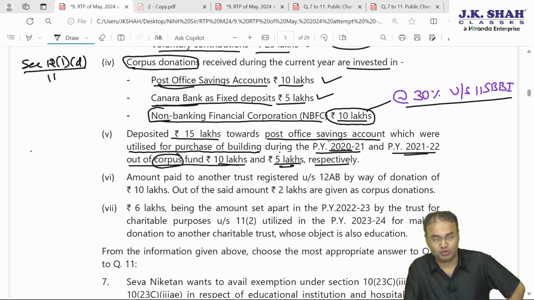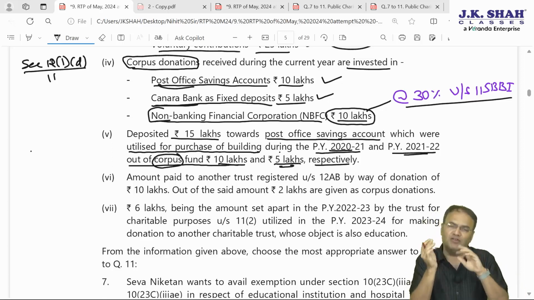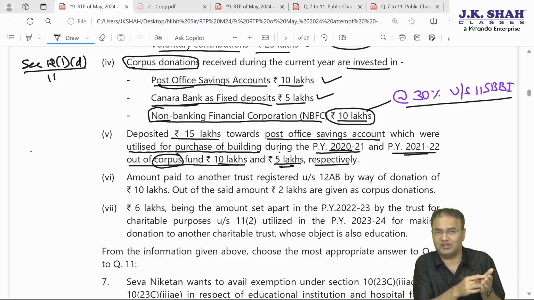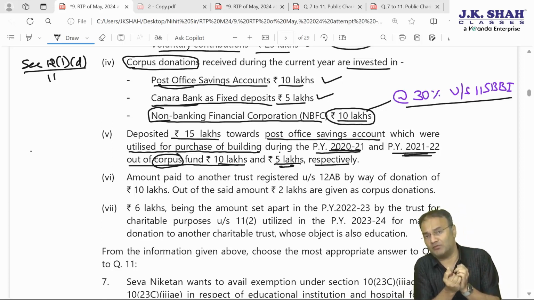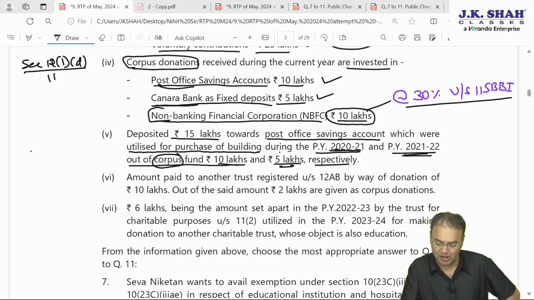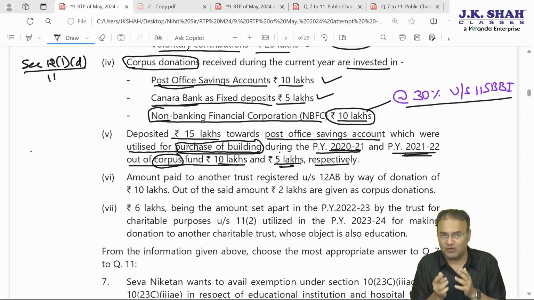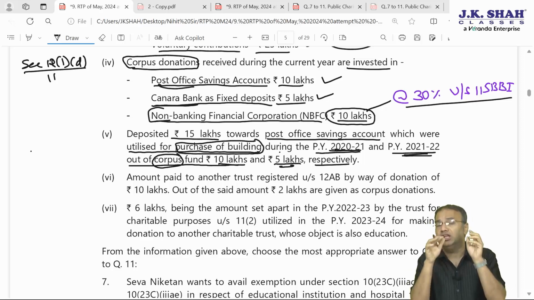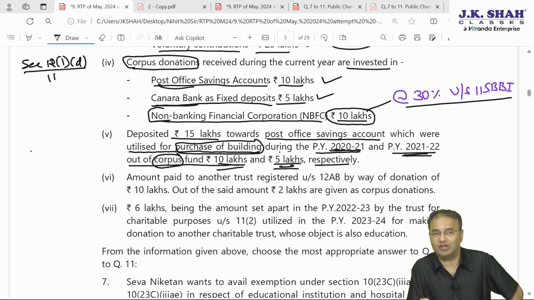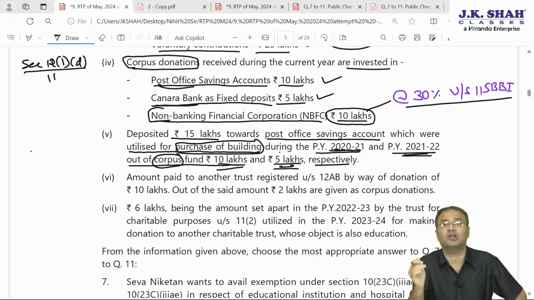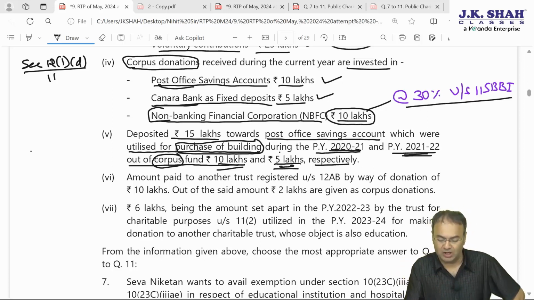They were invested in post office savings account, and whenever received they must have been invested in post office savings account. In 2021-22 they were withdrawn from the post office savings account and were utilized in purchase of a building, which is towards one of the approved objects of the trust. But in the year of purchase of building, this 5 lakh and 10 lakh would not have been considered as application of income. They will be considered as application of income in the year in which the amount is redeposited back into corpus fund, redeposited back into post office savings account.